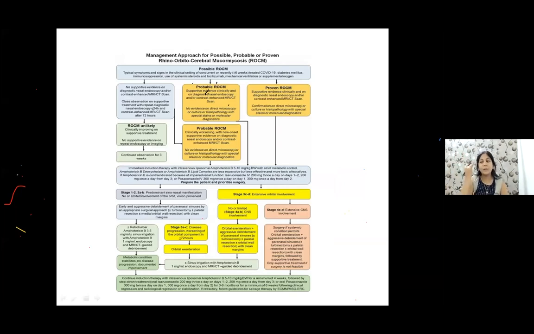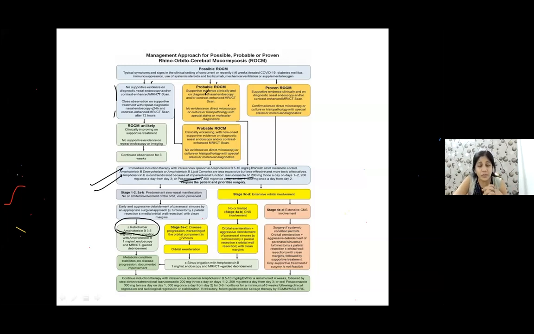If you think you can save the eye, then what will you do? You can give retrobulbar amphotericin B. Also, at the very doubt of ROCM, you should give liposomal amphotericin B quickly. Okay? You can also give posaconazole. You can also give isavuconazole. Okay? These are all the drugs. You should know all these drugs well. What is the dose? What should be the time period? You should know everything well.